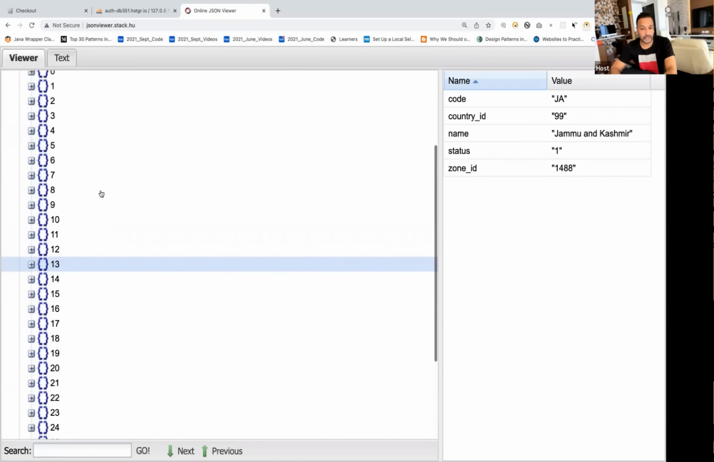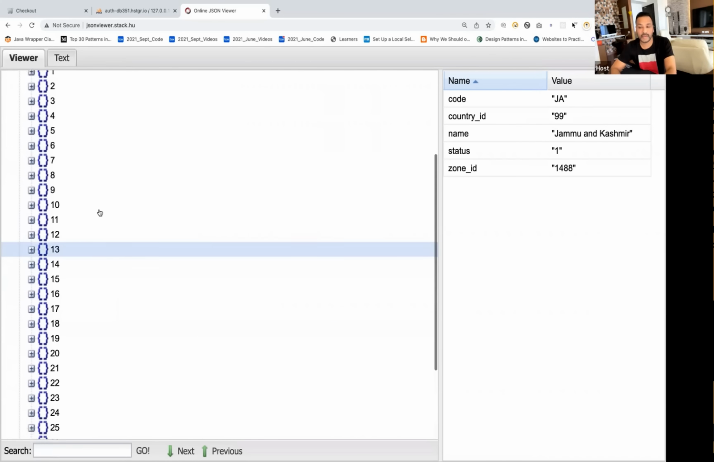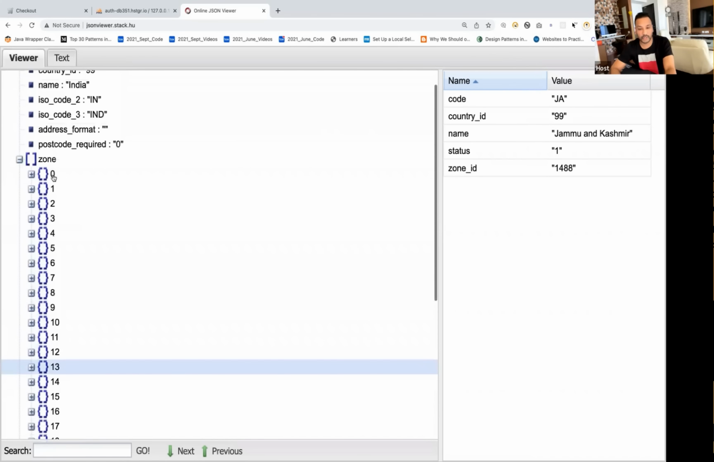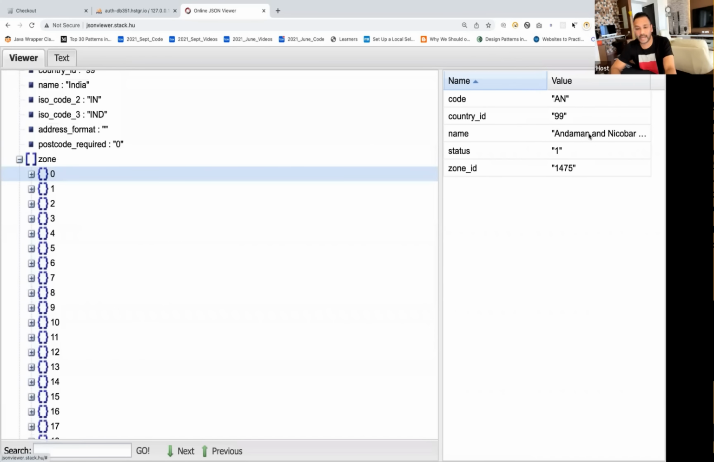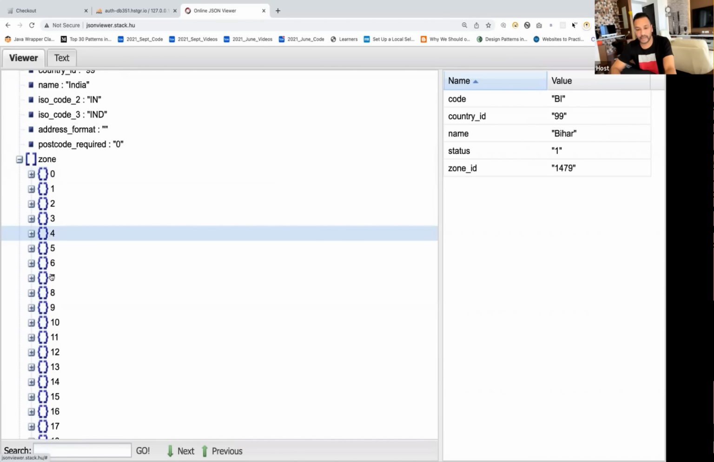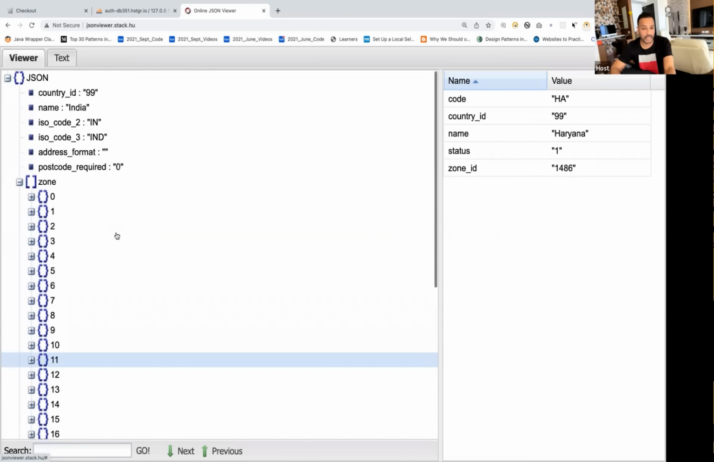It means 0 to 32, which means 33 zones are there. And for each and every zone, you can just check the information. You can see this is for Andaman Nicobar, and then this is for Bihar. Let's see, this is for Daman and Diu, and then Goa, and all such things are coming over here. So it's giving you 0 to 32 count, which means, yes, the data in the API is correct.